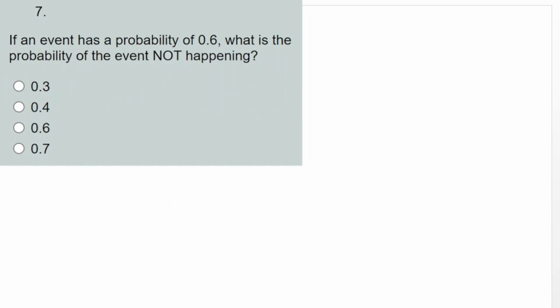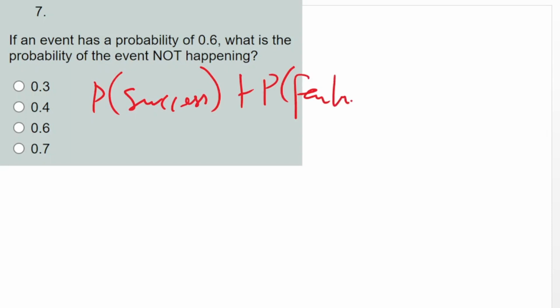For number 7, if an event has a probability of 0.6, what's the probability of the event not happening? The probability of an event happening and not happening is 1. So we have a concept that says probability of success plus probability of failure is equal to 1.